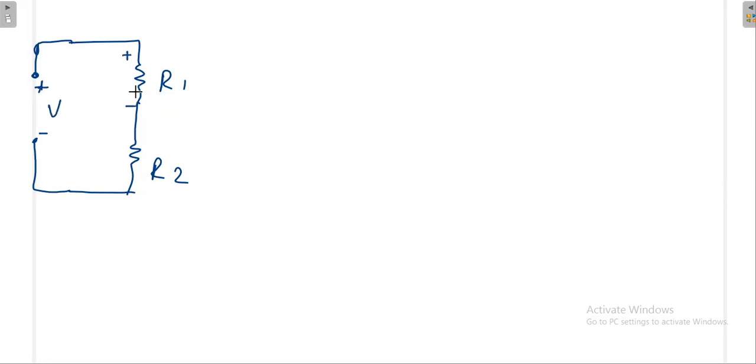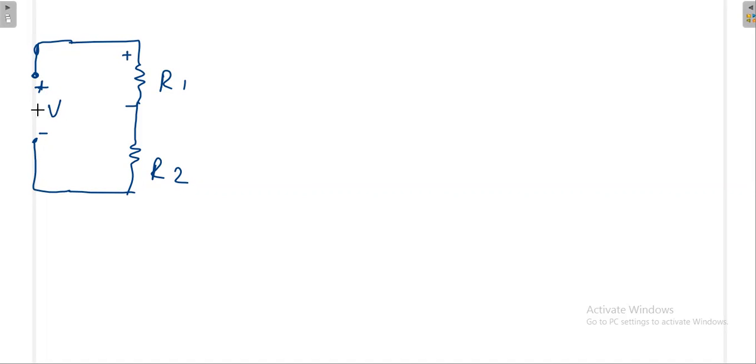Now I want to calculate the voltage. Again, there are many procedures available. You can apply KVL, KCL, or nodal, anything you can apply, and finally you can find the voltage. But this is the voltage division rule, and here is how to apply it.